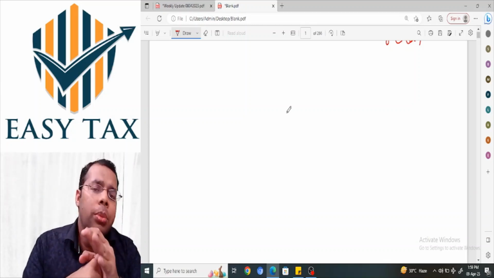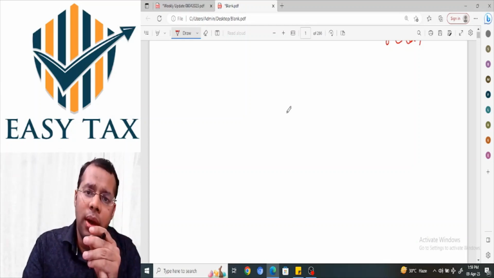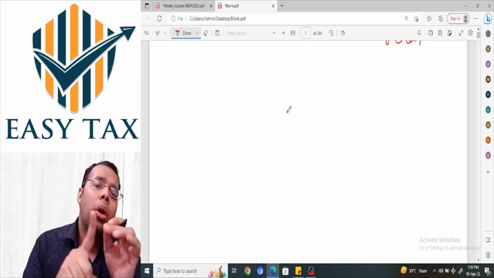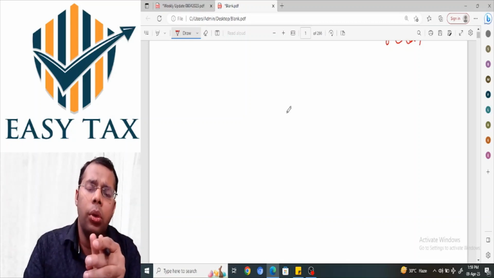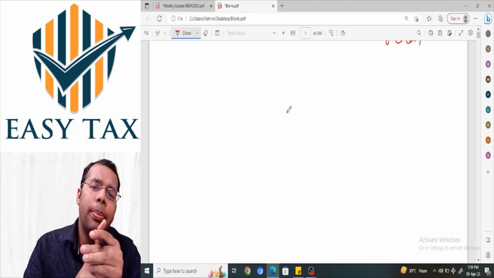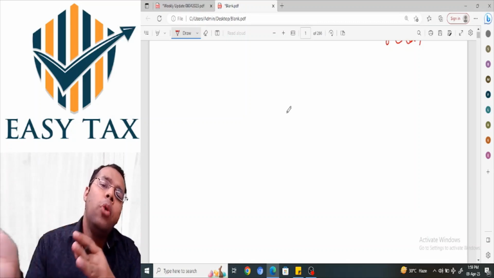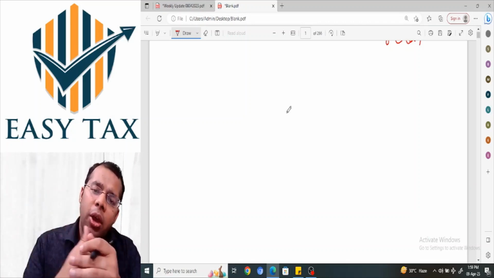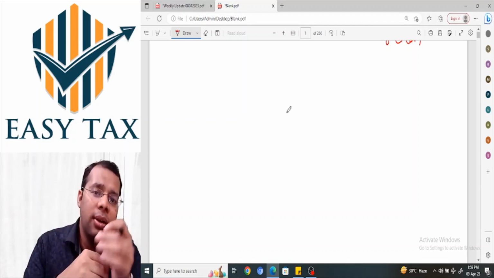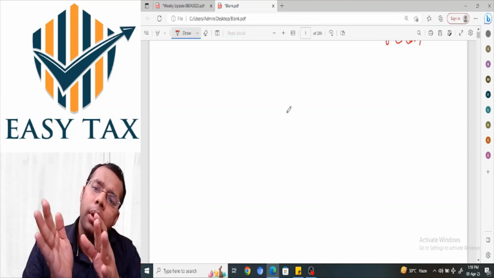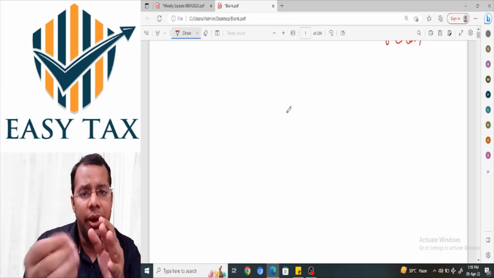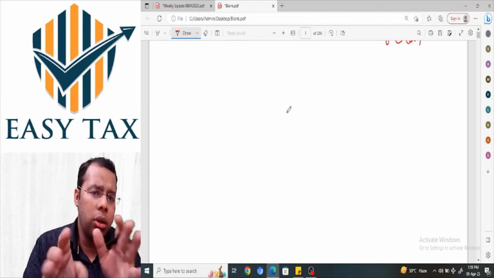However, the Supreme Court said once the order is erroneous, then every loss to the revenue shall be deemed to be prejudicial to the interest of the revenue. There is only one exception to this principle, that is when there are two views possible and the AO takes one of the views, and the view which the AO took is also a plausible view, a view which could have been taken. It's not at all an erroneous view.